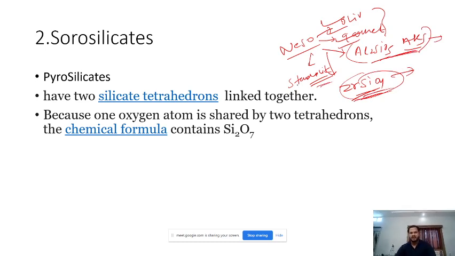So I think we are done with nesosilicate. If you have any doubt, you can ask. Otherwise I will start with the sorosilicate part.